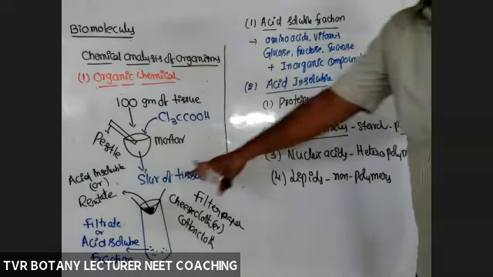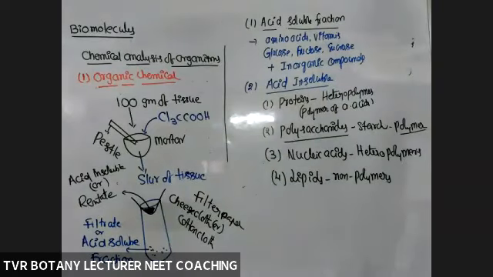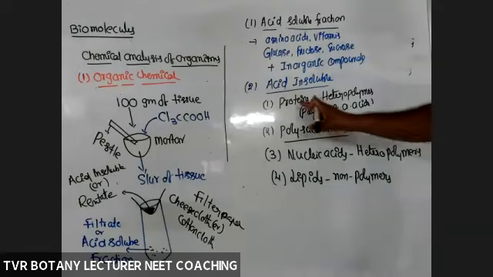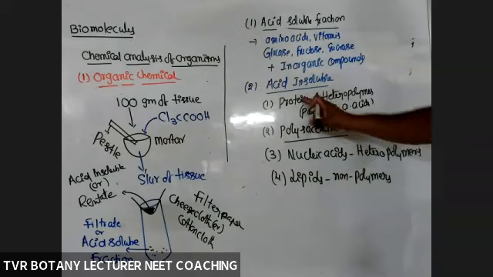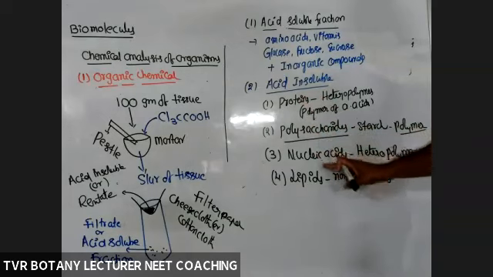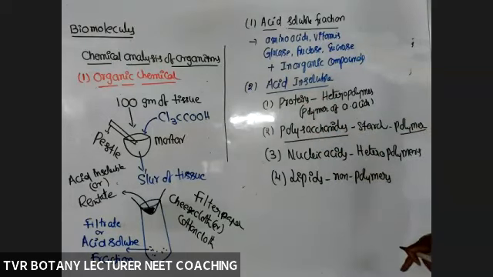They passed through the filter and entered the acid soluble fraction. And what about proteins, polysaccharides, nucleic acids, and lipids? Proteins, polysaccharides and nucleic acids are polymers, so they are stuck there and accumulated in the sieve areas of the cheesecloth.